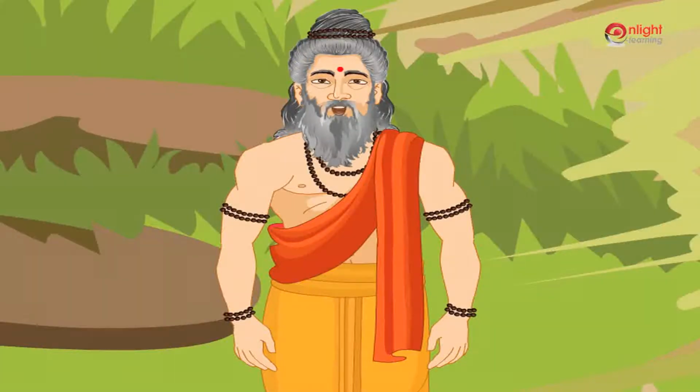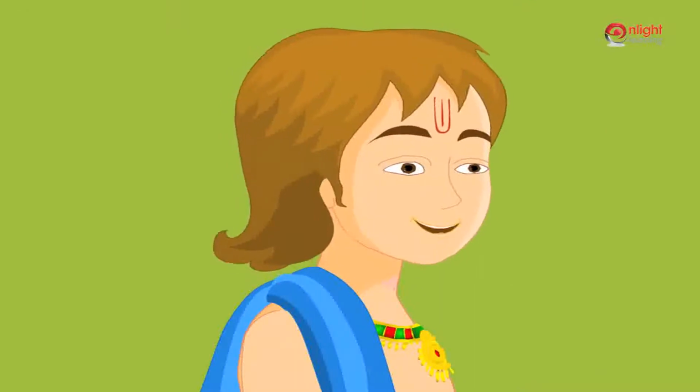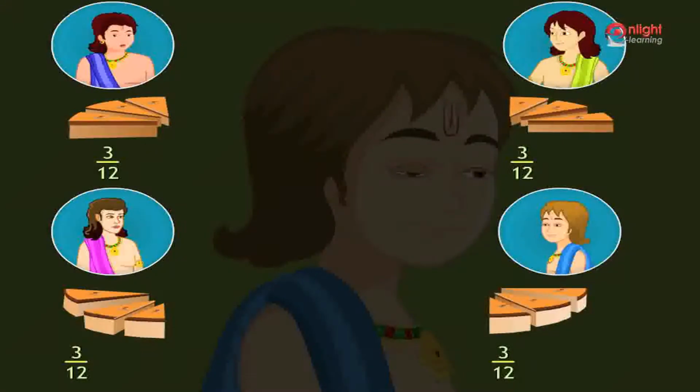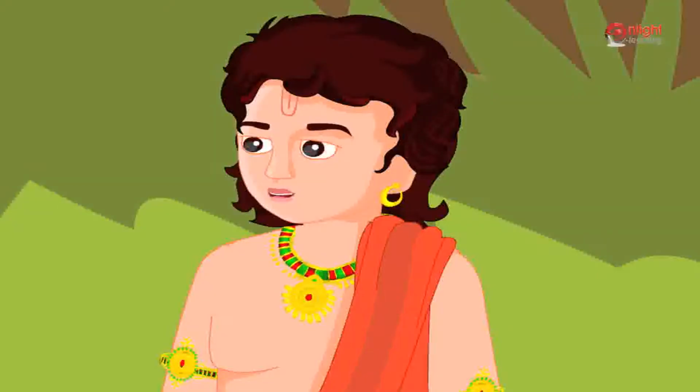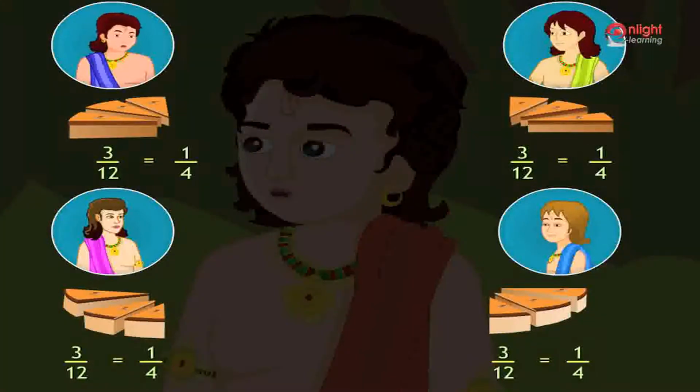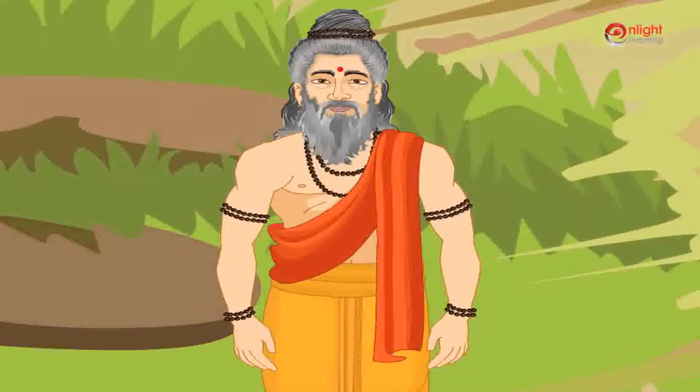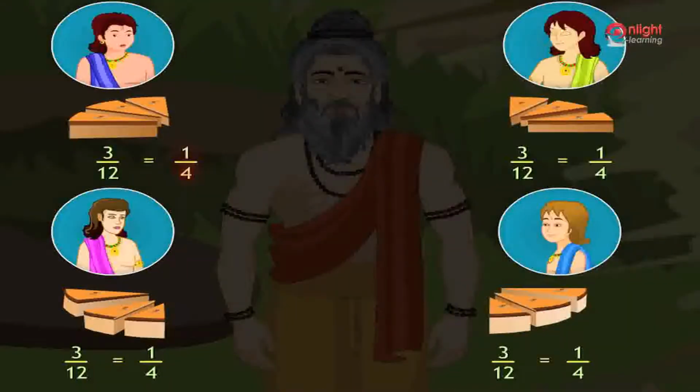Now, if Nakul also wants equal share with Bhim, Duryodhan and Dusashan, how many pieces will he get? I will get 3 pieces out of 12 pieces. That is equal to 1 by 4 and 4 persons will get 1/4 of the sweet equally. Very good, Arjun. Hence, equivalent fraction of 1 by 4 is 3 by 12.